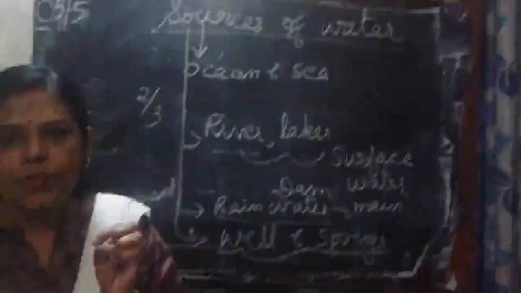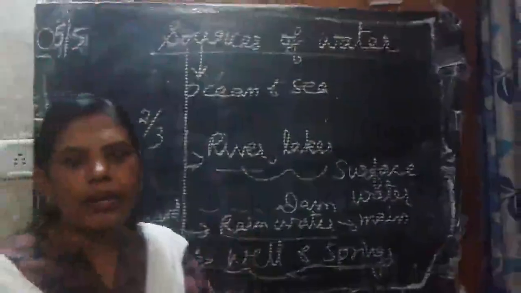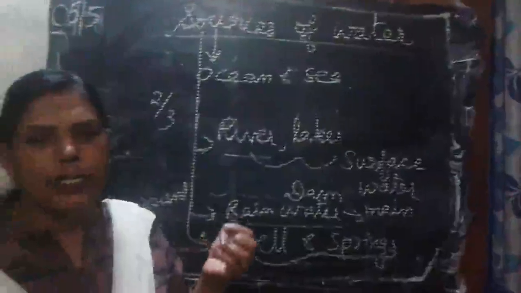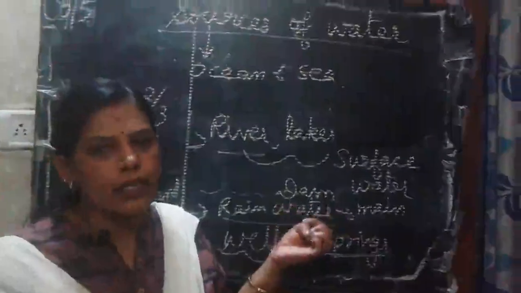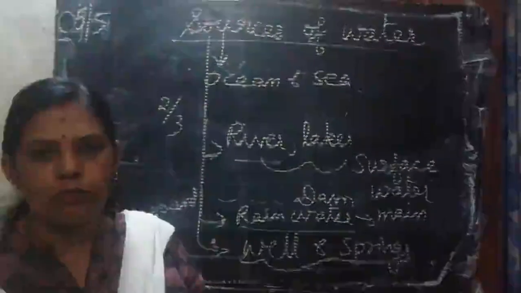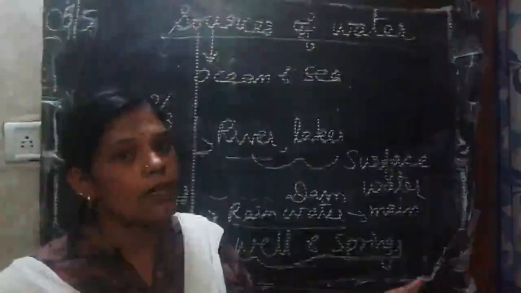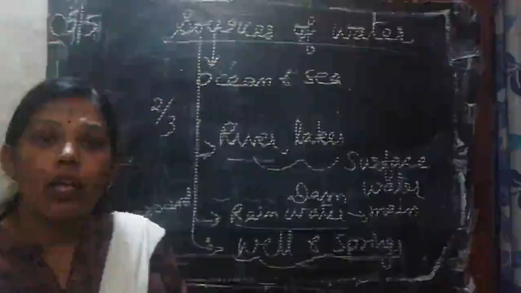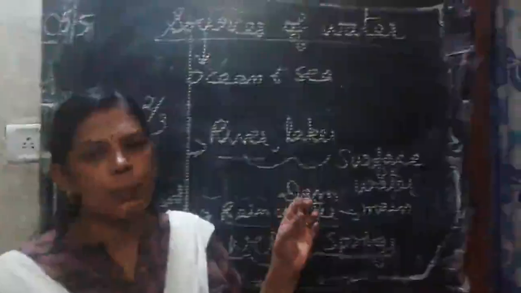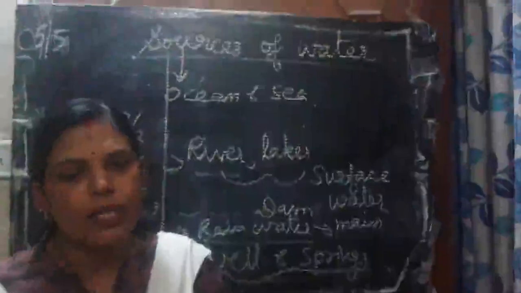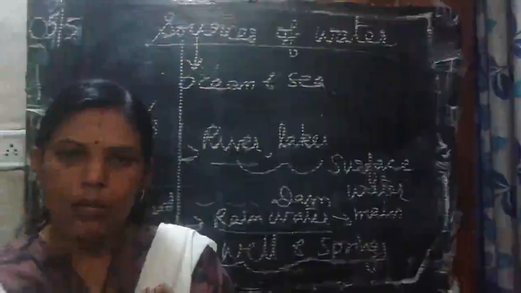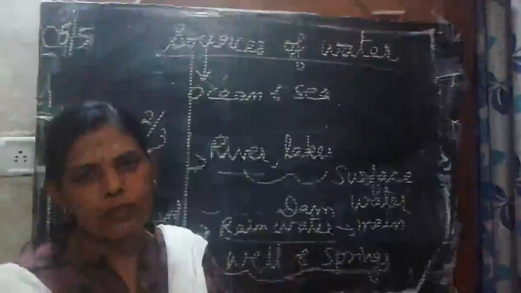Okay, students? And how do we get this water in our homes? That is through the municipality. In rural areas, some people get it by digging wells, or from river water. They also use the river. But in urban areas, they get it through the municipality. They get the water supply through pipes, right? Daily. So the municipality is giving the water.